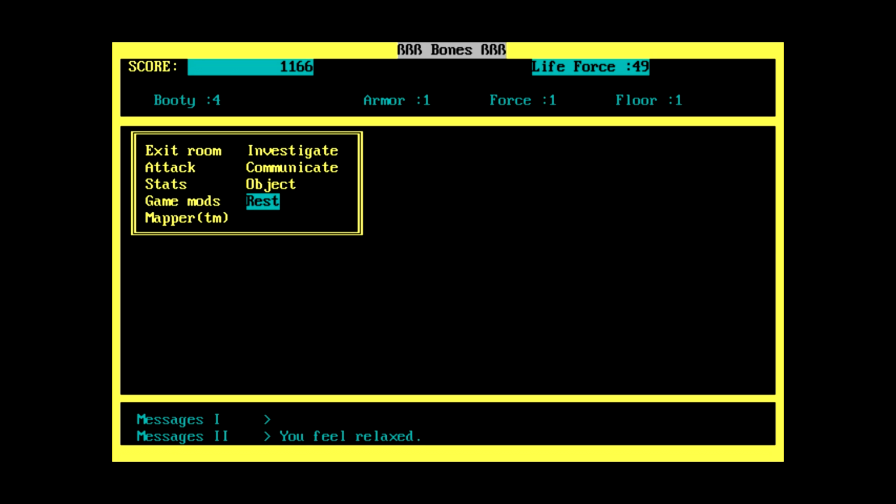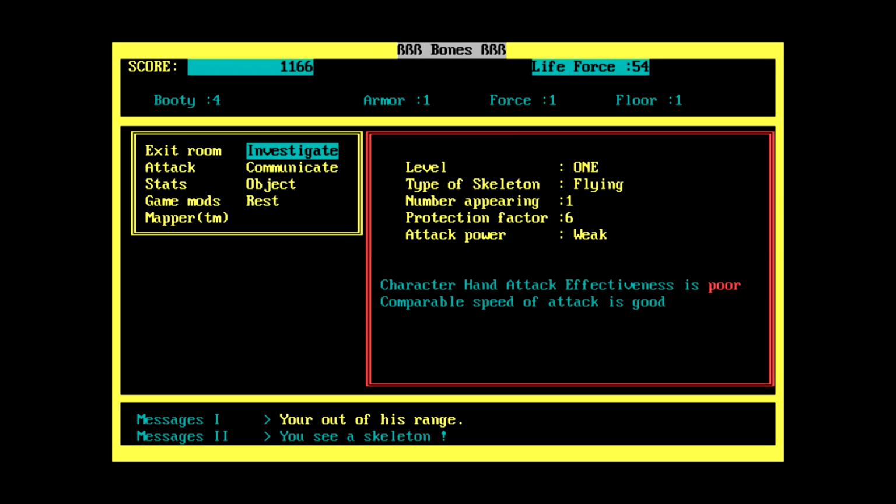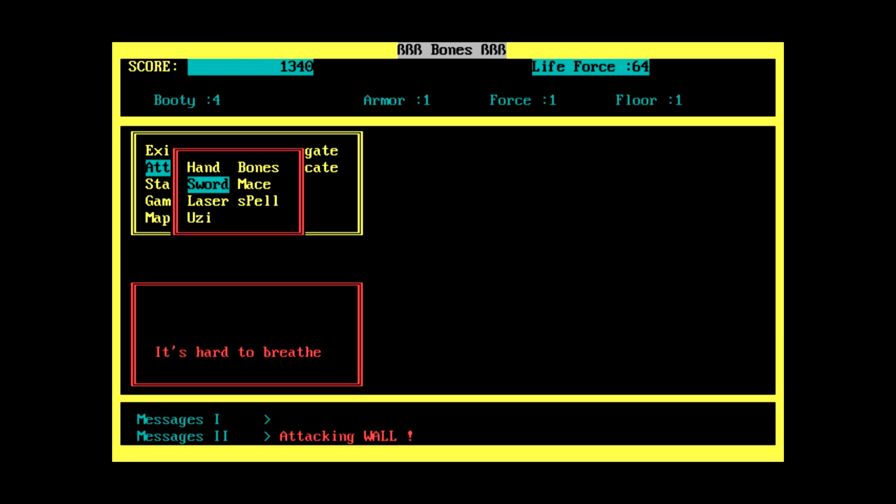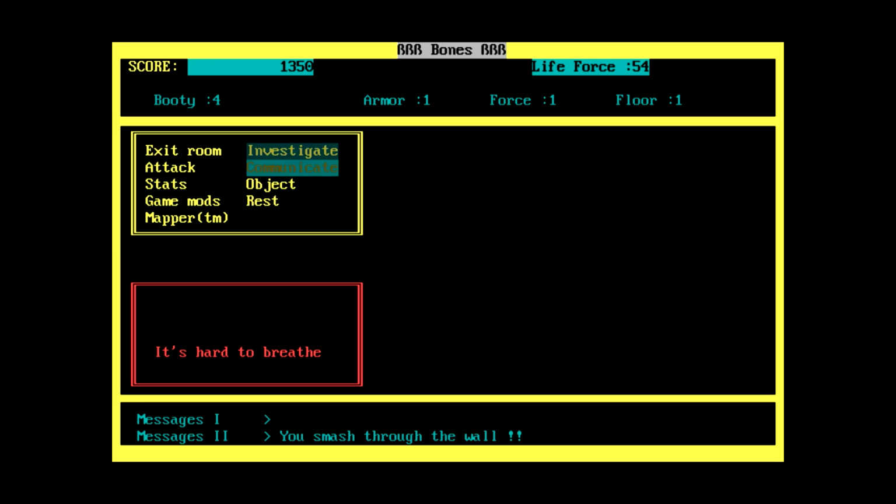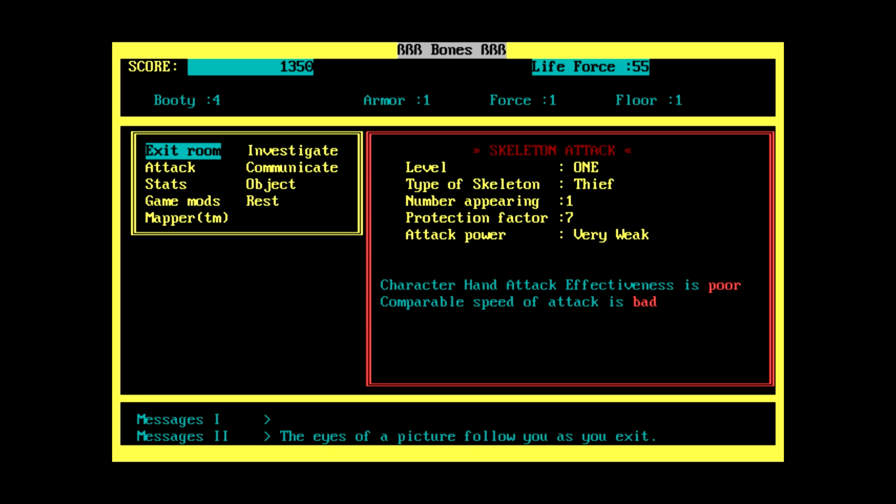Ooh, you don't... Uh-oh. Whoops, I rested too long and another skeleton came in. A flying skeleton. Oh boy. Part of the wall has been destroyed from the explosion. Oh, we can actually smash through the walls. Okay, I managed to actually get out of that room, so you're not completely trapped if that happens. You just have to smash the walls.